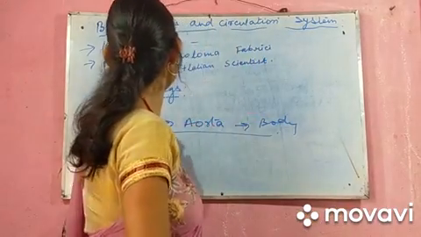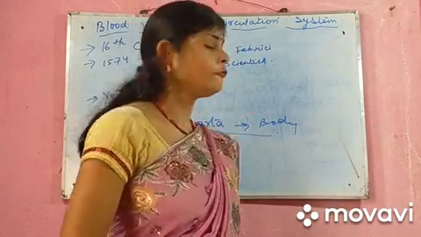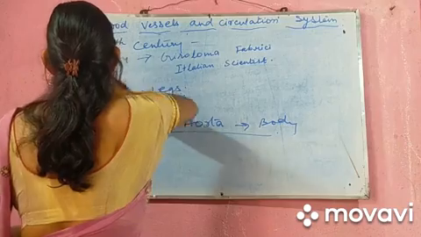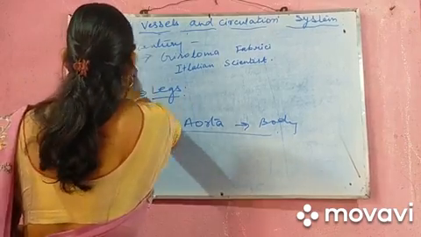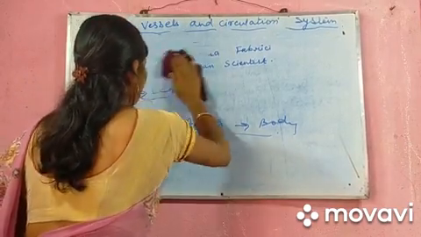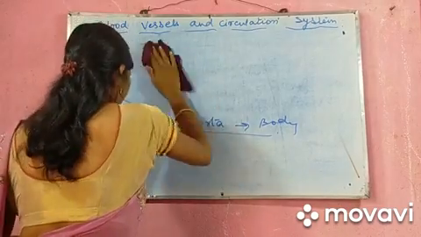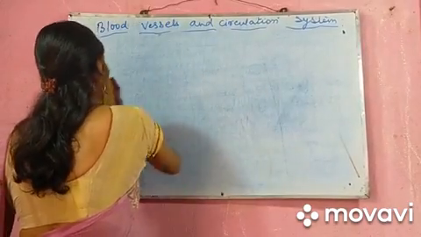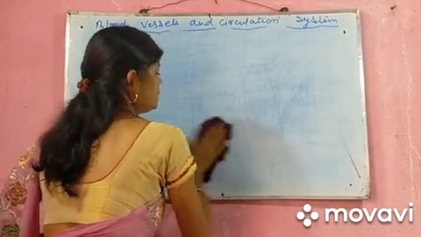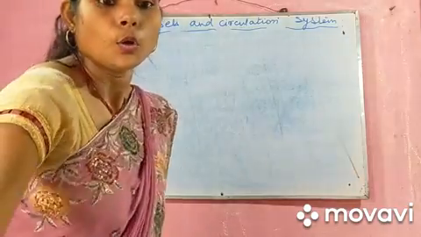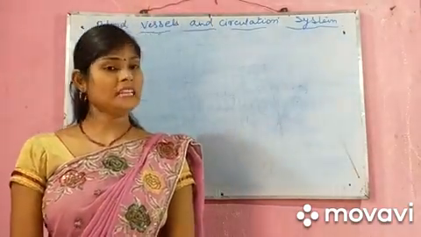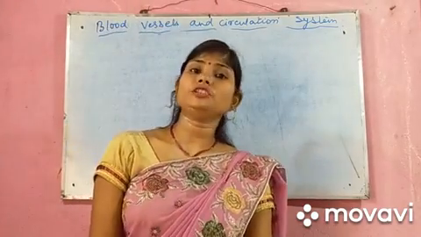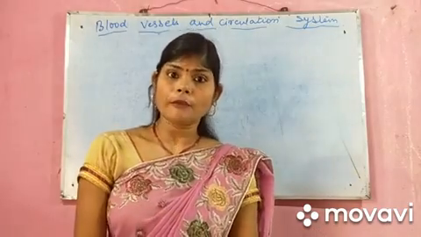Later, after the death of Girolamo Fabrici, his student came, another scientist named William Harvey, a British doctor and a student of Fabrici.